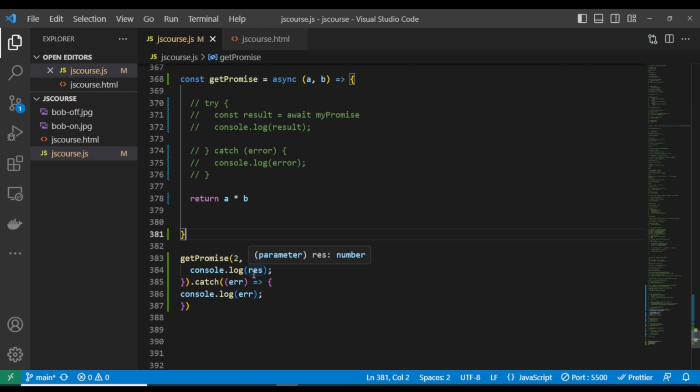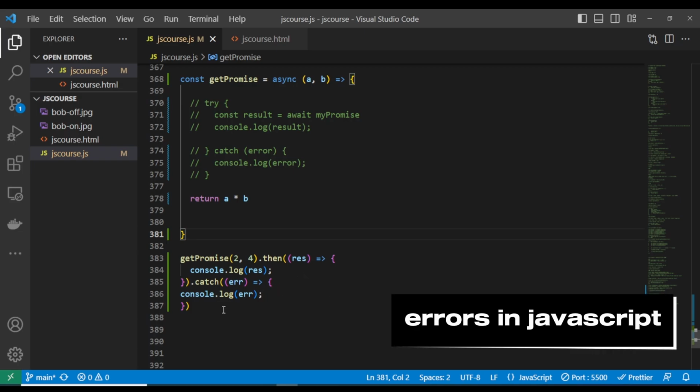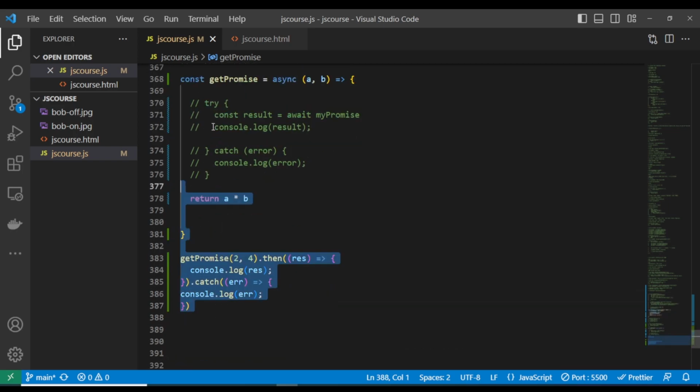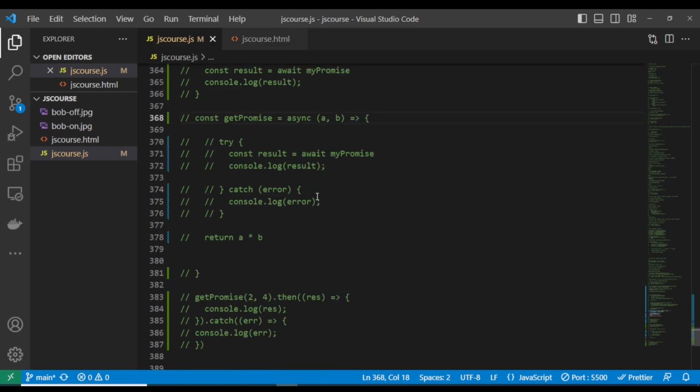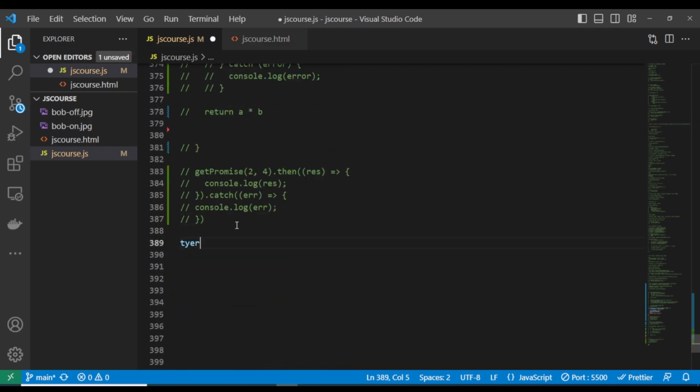Okay, so now let's quickly talk about what we call errors. Let's talk about types of errors in JavaScript. Let me quickly console log all of this. Let's talk about the types of errors in JavaScript.